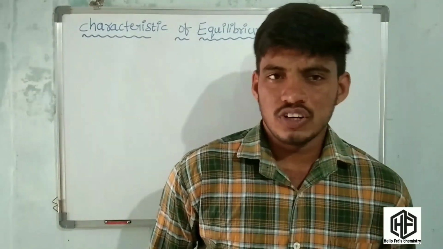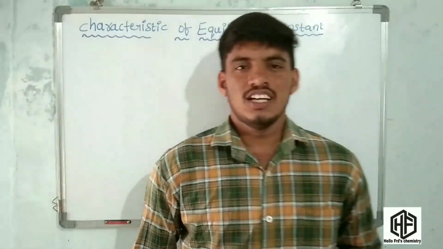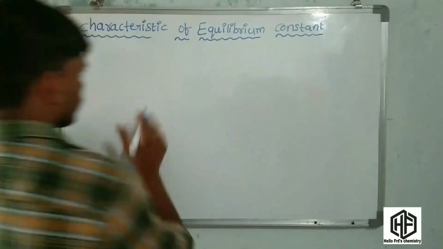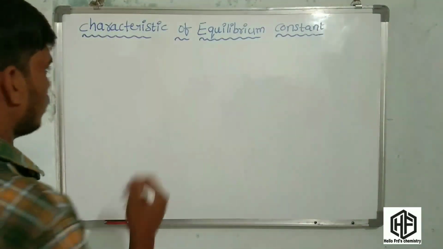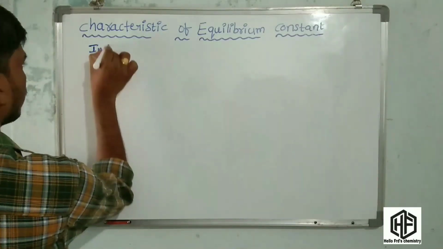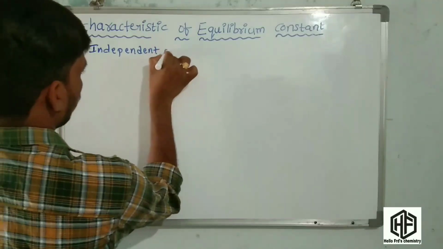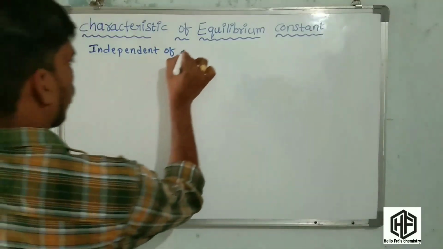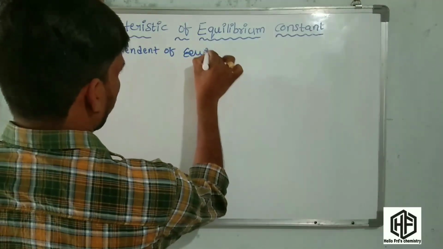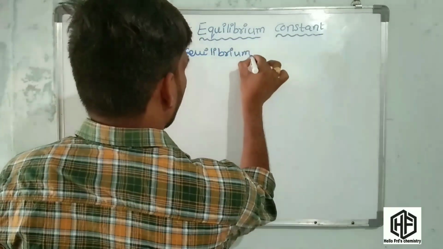I am talking about equilibrium constant characteristics. Let us start this section. See this board. First of all, characteristics of equilibrium constant. Friends, the first one is the independent characteristics of equilibrium constant. Those are the important key points present in the independent characteristics of equilibrium constant.